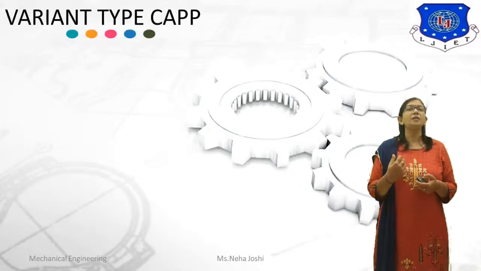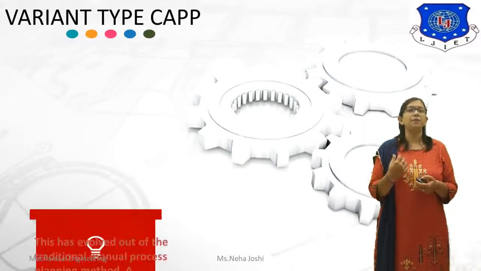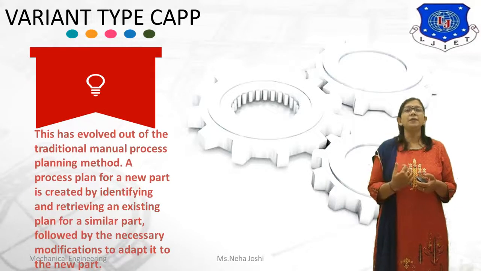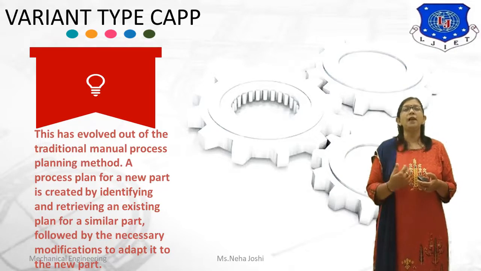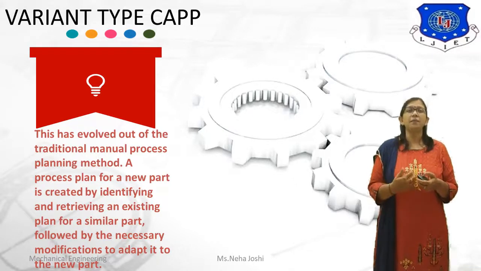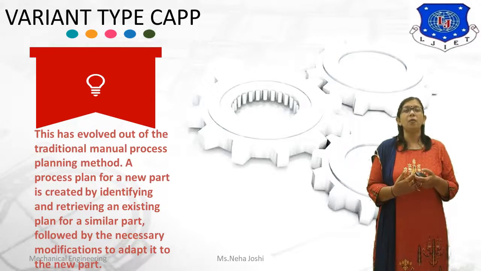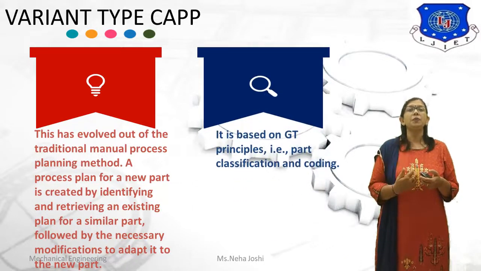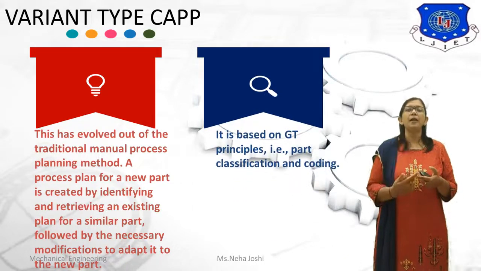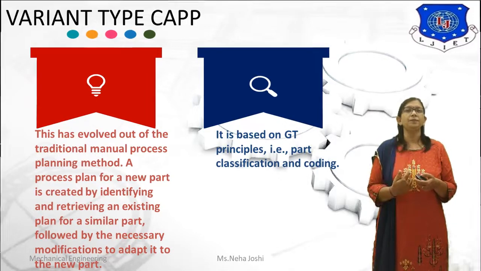Now, the first type is variant type CAPP. What is a variant type CAPP system? This has evolved out of the traditional manual process planning method. A process plan for a new part is created by identifying and retrieving an existing plan for a similar part, followed by the necessary modifications to adapt it to the new part. It is based on group technology principles like part classification and coding.